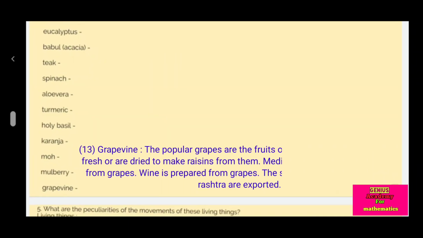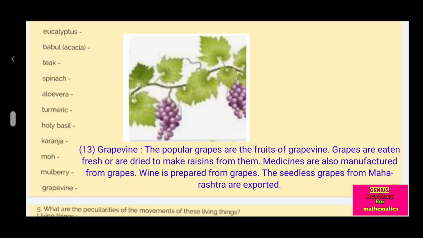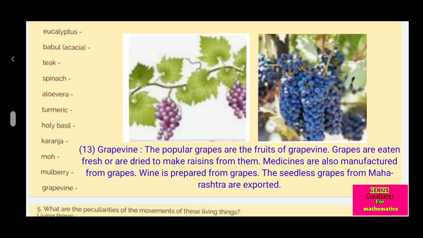Grapevine. The popular grapes are the fruit of the grapevine. Grapes are eaten fresh or are dried to make raisins from them. Medicines are also manufactured from grapes. Wine is prepared from grapes. The seedless grapes from Maharashtra are exported.